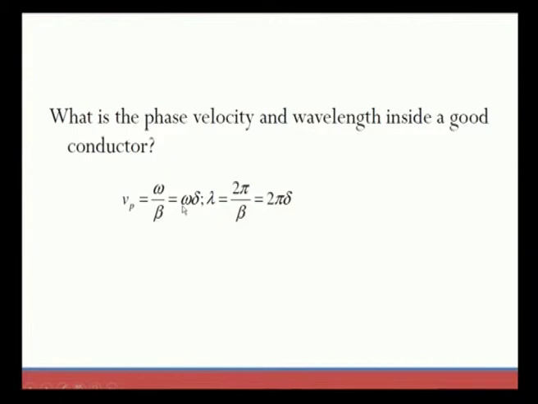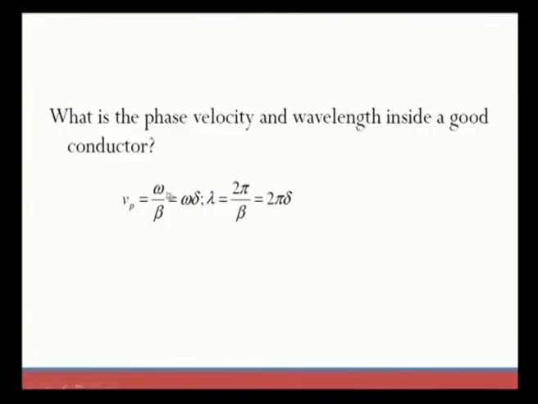Also, the wavelength inside a good conductor is equal to 2 pi divided by beta, which is equal to 2 pi delta. So, we can relate this with the skin effect or skin depth when we mention the phase velocity and wavelength formulas in terms of skin depth.